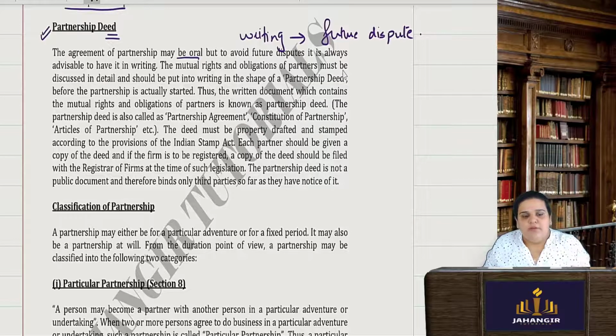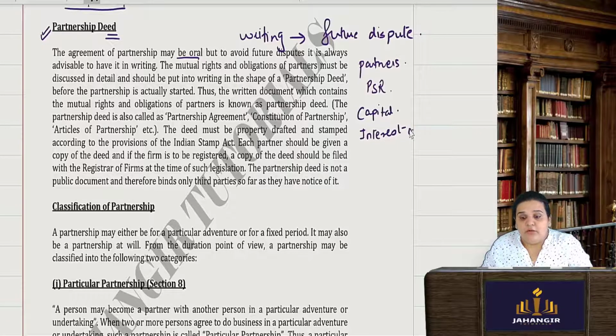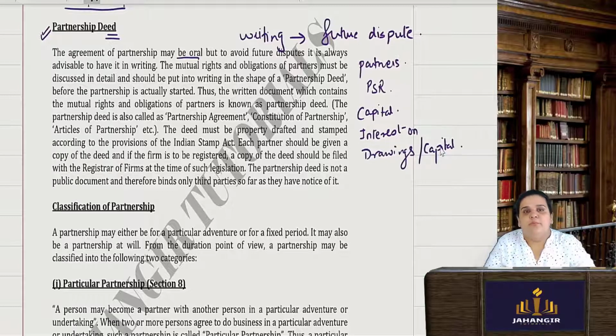So the partnership deed will consist of everything. It will state who the partners are, what their profit sharing ratio is, how much capital is provided by the partners, and if there is interest payable on the capital, interest on drawings also, interest on drawings and capital. So these will be all the terms and conditions in a partnership deed.